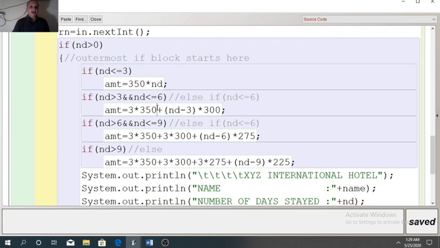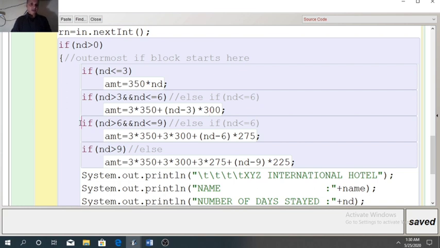For the first 3 days, it will calculate 3 into 350, that is 1050. Now one more extra day we have: ND minus 3. When ND is 4, so 4 minus 3 will become 1. It means one extra day is left. For 1 day, 300 rupees is the charge. So 1050 here and 300 here, 1350 rupees.